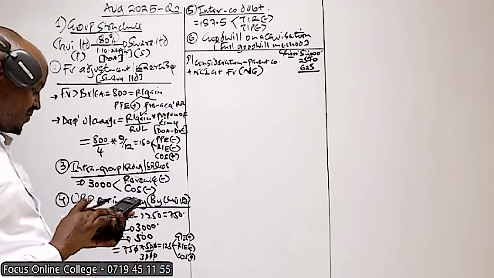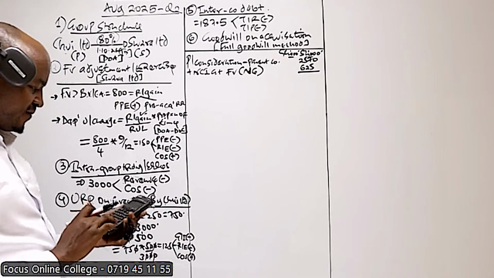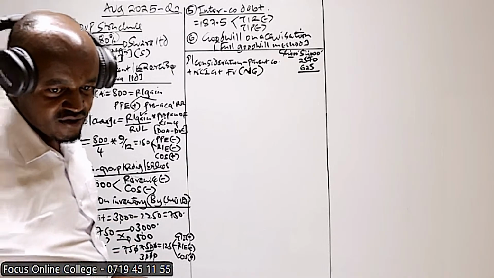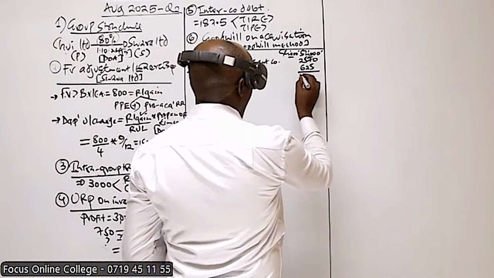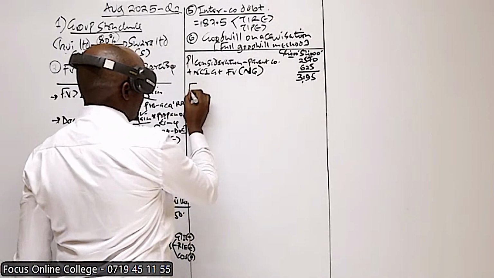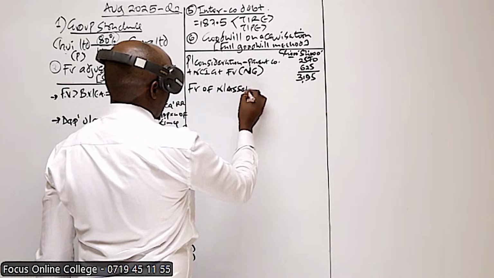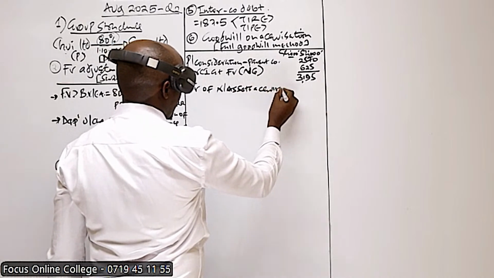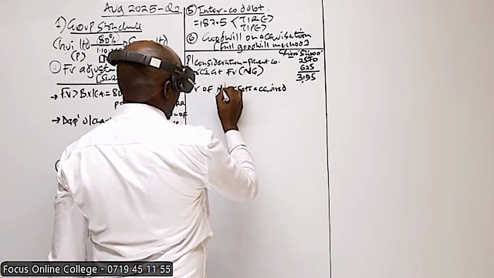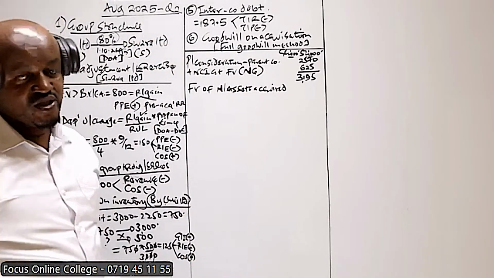What do we get? 2570 plus 625. And basically that will give us 3195. So having this, then we said we less the fair value of net assets which were acquired. Now, this is basically where the majority of the students get the computation of goodwill wrong.